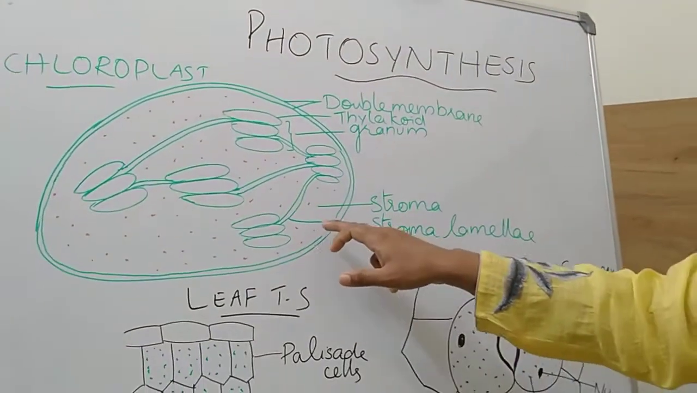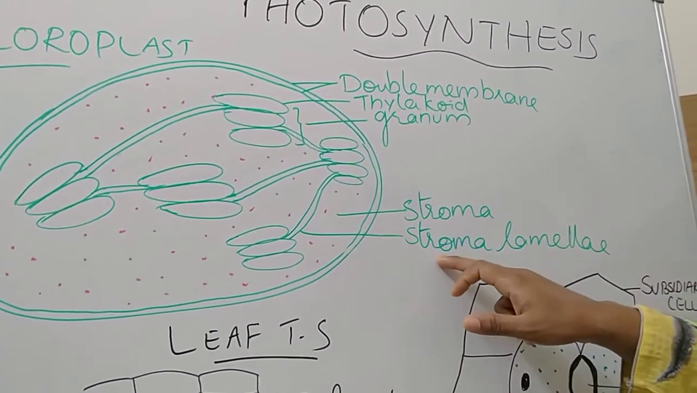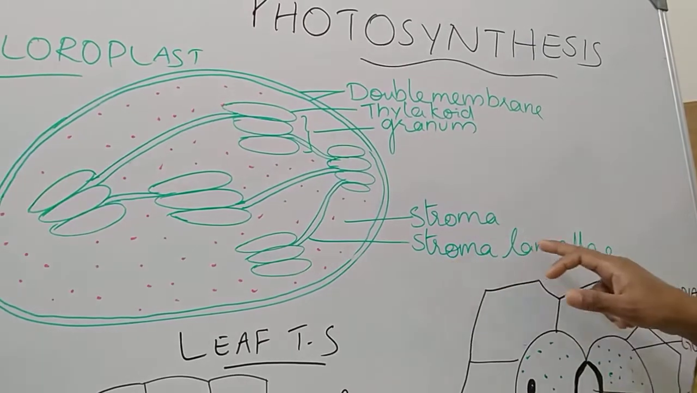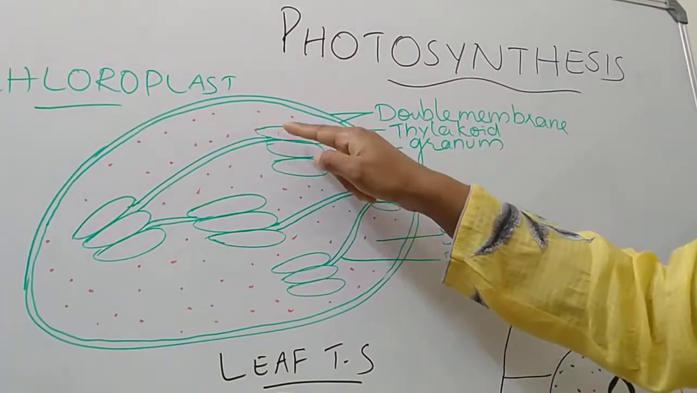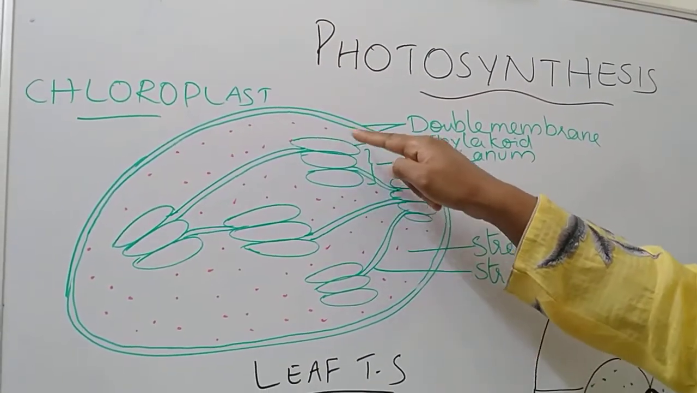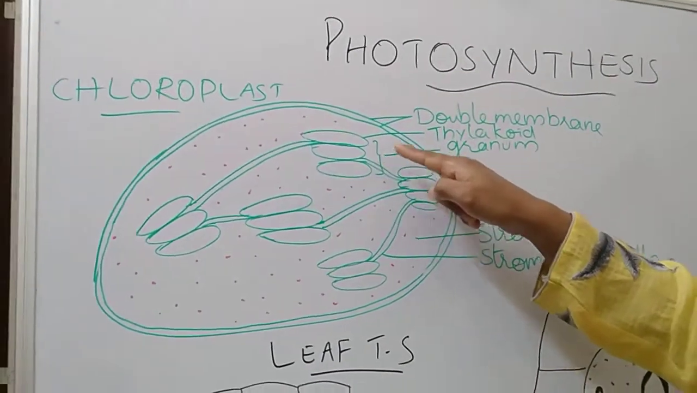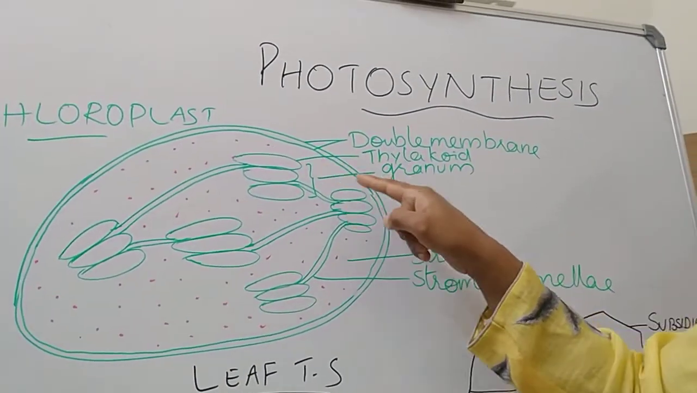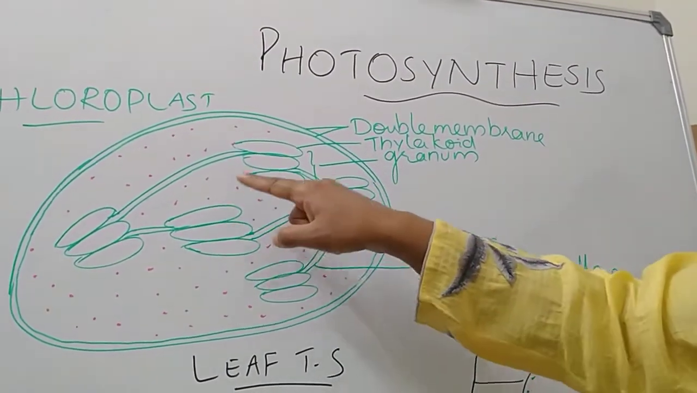Here each granum is connected to the others by a membranous structure known as stroma lamellae. Here you can see all these are membranous structures. Here is a sac-like structure, the thylakoid, and the sac-like structures are arranged in piles, which we call granum, and many are there: 1, 2, 3, 4, 5 grana.